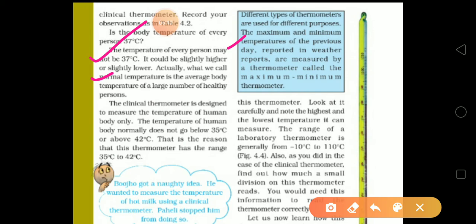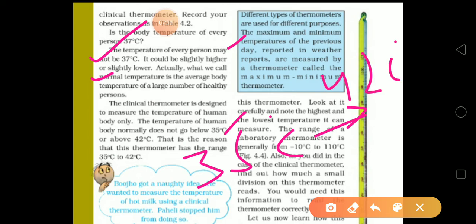The clinical thermometer is designed to measure the temperature of the human body only. It is smaller in size, with a temperature range of 35 to 42 degrees Celsius. It is not usable below 35 degrees and above 42 degrees Celsius.